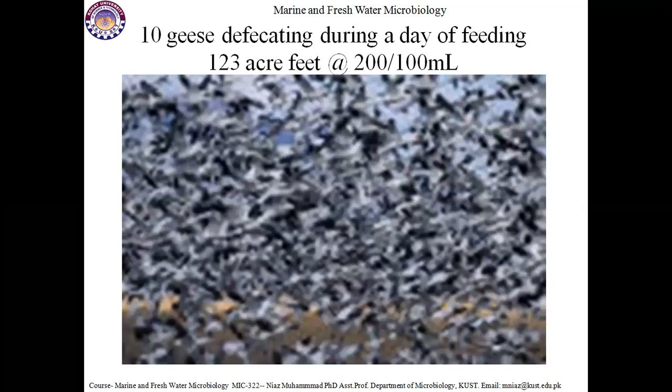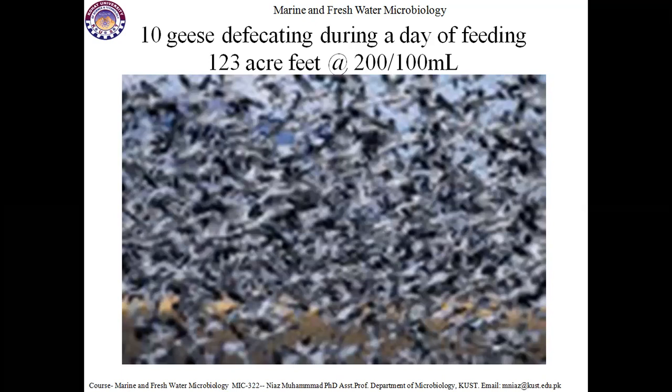10 geese defecating during a day of feeding give 123 acre feet at 200 fecal coliform per 100 ml. So this is a huge problem.